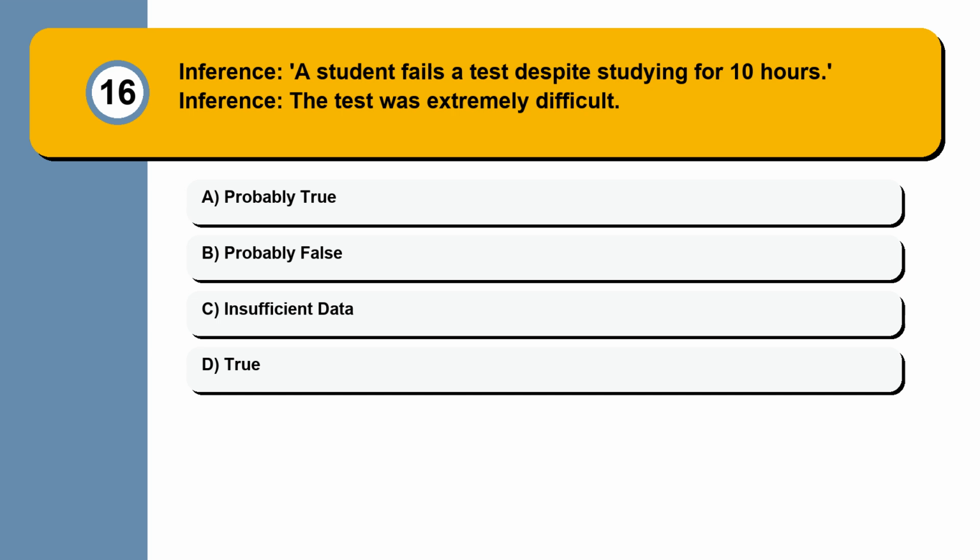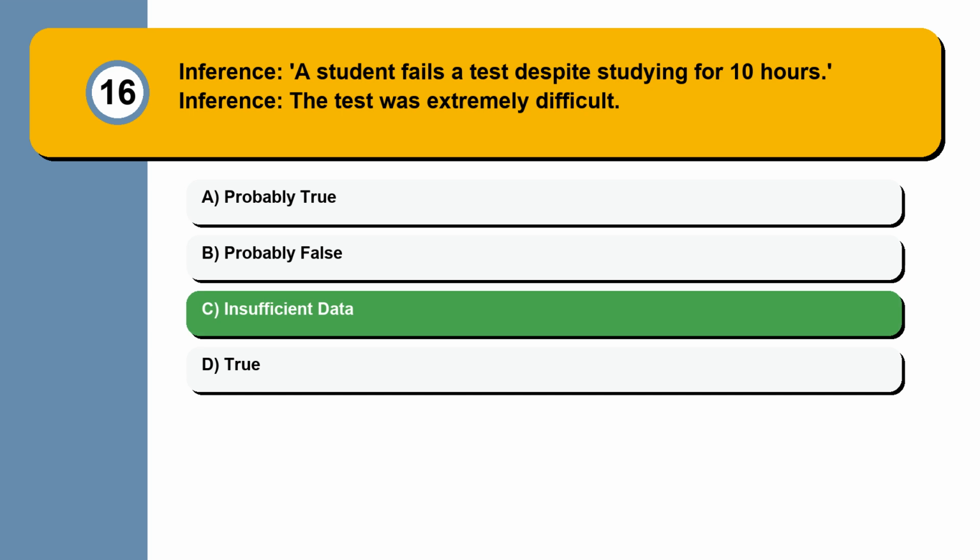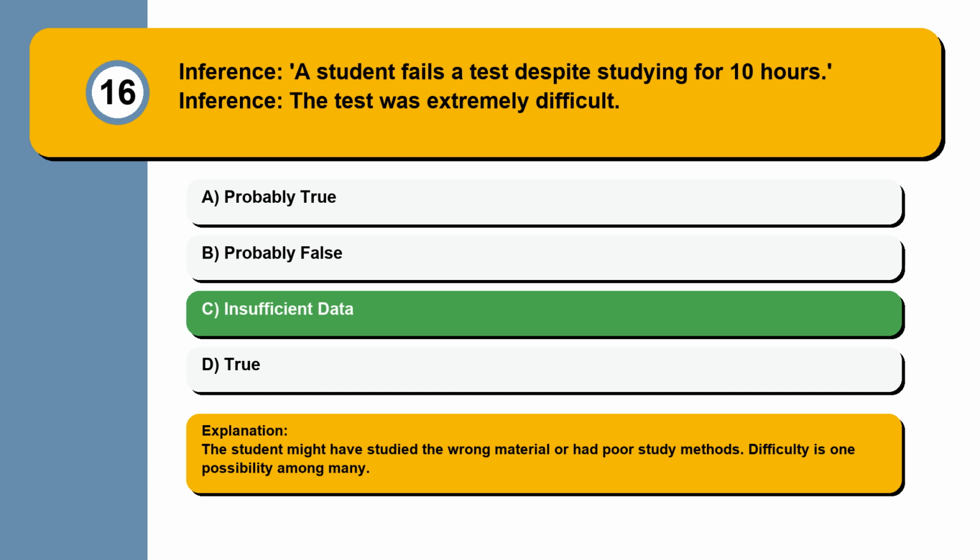Question 16. Inference: a student fails a test despite studying for 10 hours. Inference: the test was extremely difficult. Probably true. Probably false. Insufficient data. True. The student might have studied the wrong material or had poor study methods. Difficulty is one possibility among many.